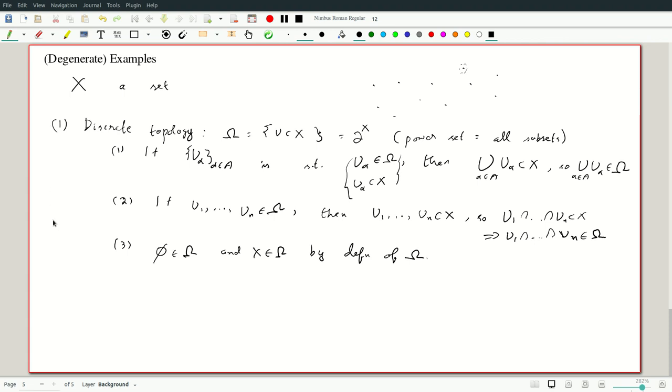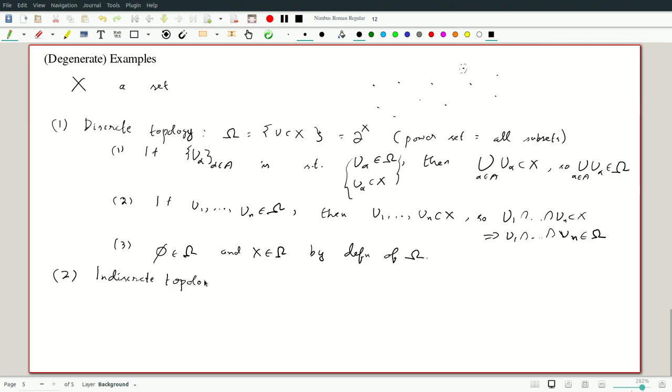So here we have a discrete topology. It's really no topology at all, in the sense that, as we will see when we see continuous functions, any function from a discrete topology to any space is continuous. The second one is the opposite extreme, the indiscrete topology.